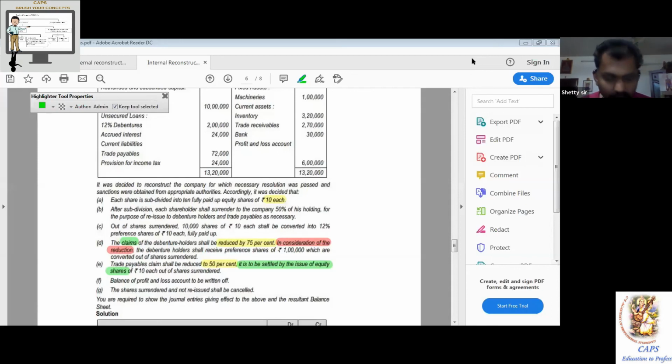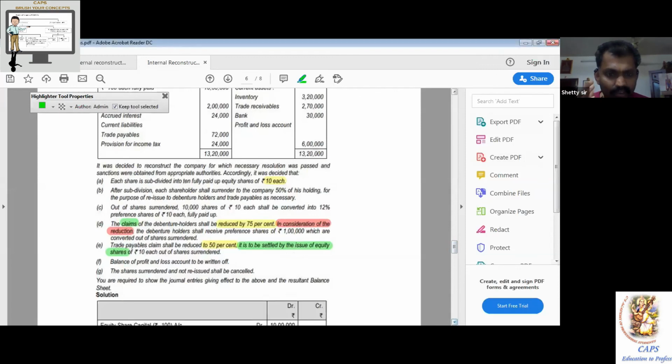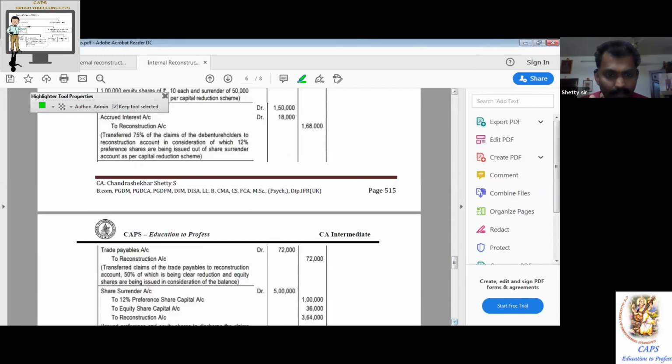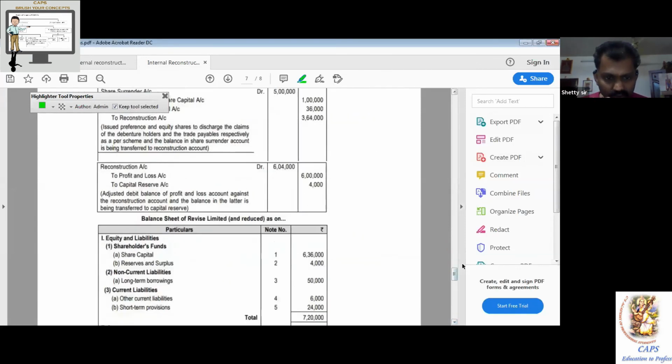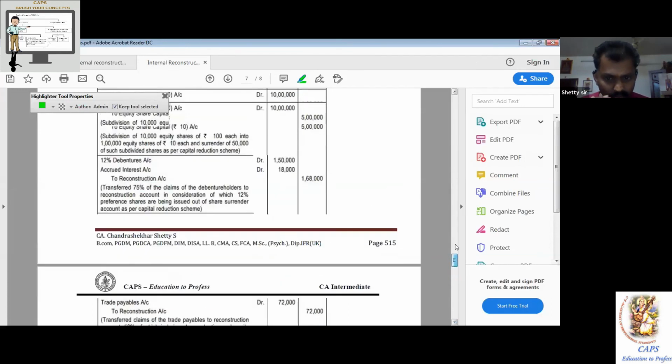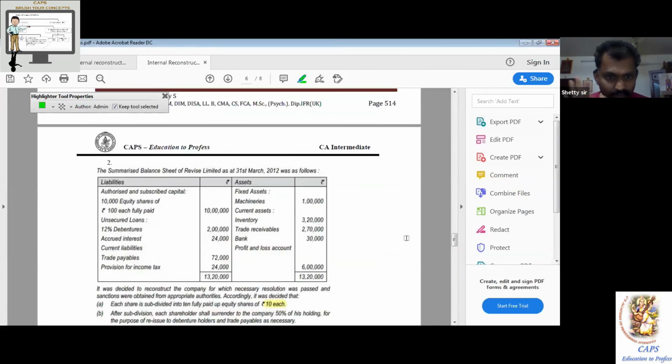Now you have to prepare a balance sheet. I think balance sheet you can do it, not a big deal. If you want, I can help you out later. So balance sheet, just go to the balance sheet for a minute. Just show the balance sheet, Sri Ganesh. So you know now what has come down, what has gone up. Otherwise, just you have to change it. You have to do it in a new format only. Questions may be asked in the old format. So look at the answer now, just to give a conclusive remark.